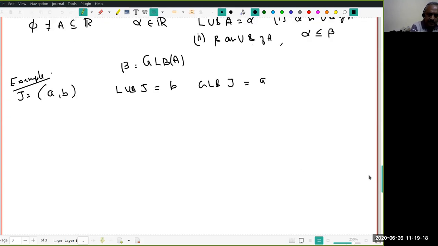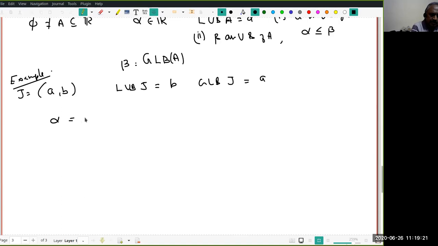And the second thing we noticed is if alpha is an upper bound, some upper bound, not the upper bound, an upper bound, and if alpha belongs to A, then we have seen alpha is the LUB of A. Okay, these are examples.